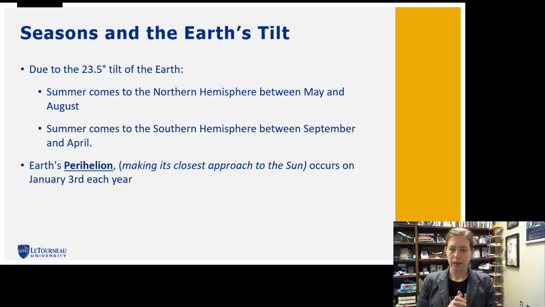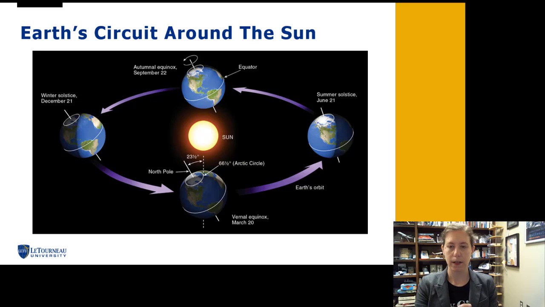But interestingly, Earth's perihelion, the closest the Earth comes to the sun, is January 3rd each year. But that's not when it's the hottest for us in the northern hemisphere, is it? No, January 3rd is in the dead of winter. Again, that is because in the winter, the northern hemisphere is tilted away from the sun at an oblique angle.